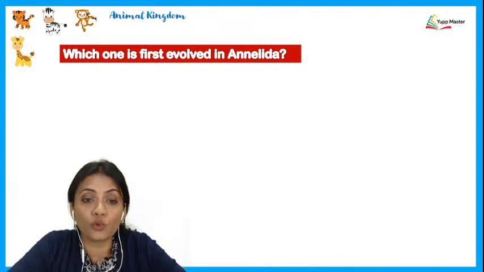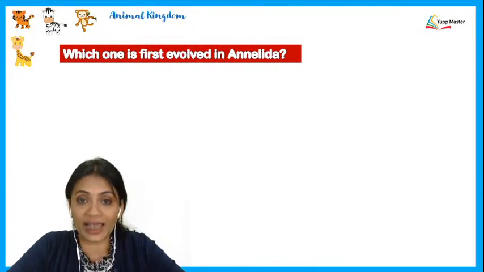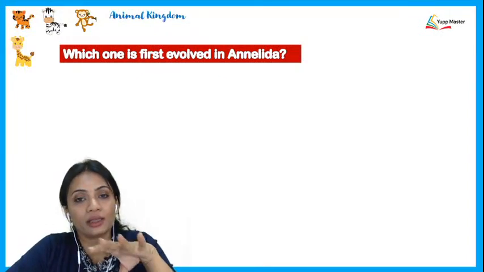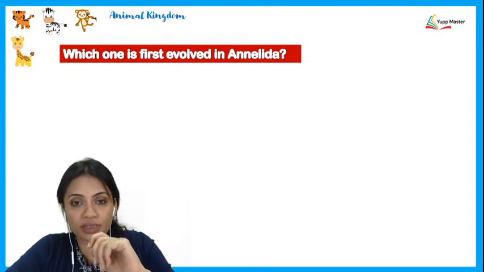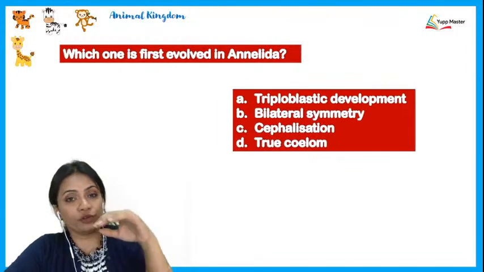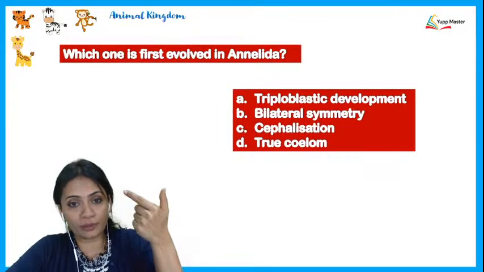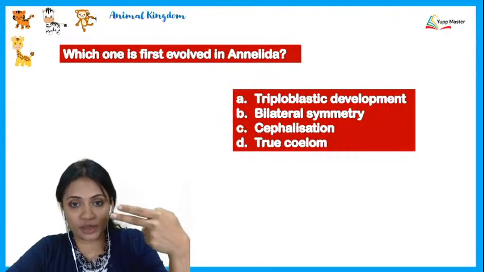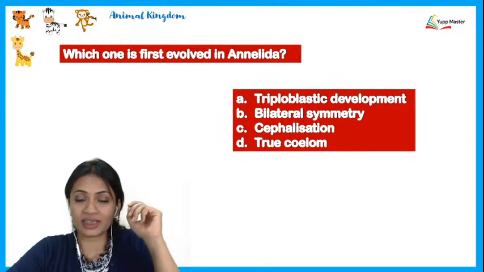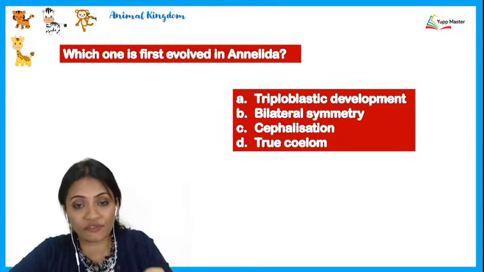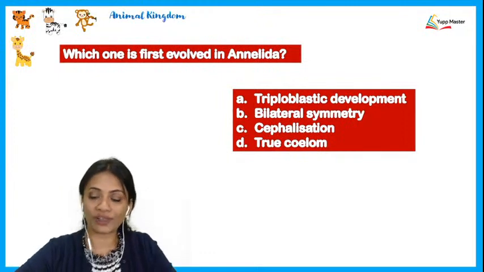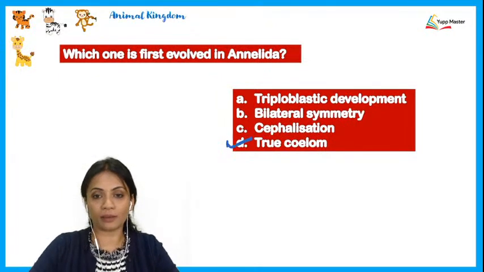Next question, which one is first evolved in annelids? Now, if you remember the charts that we have done, then in an annelid, the very first thing that we have seen, do you remember that? Wasn't it the coelom? If you remember the three worms, the first one Platyhelminthes, second one Aschelminthes, third one annelids. At the level of these three worms, the distinguishing character was specifically of coelom, and it is the annelids onwards where we are finding a true coelom being present.